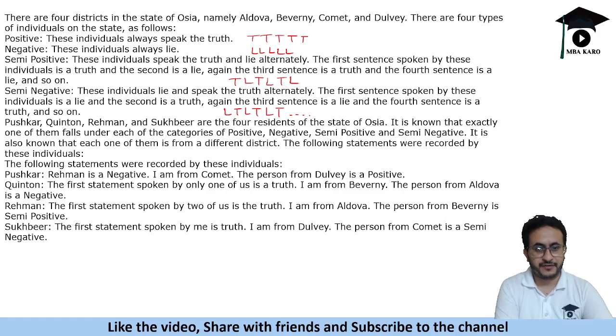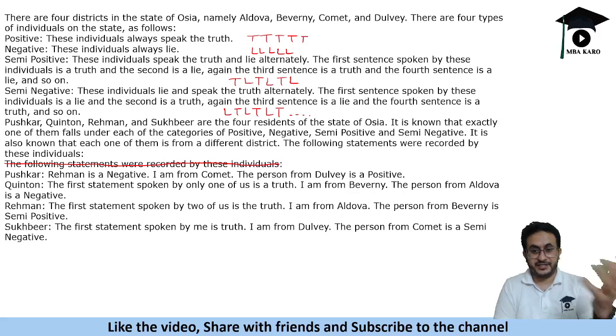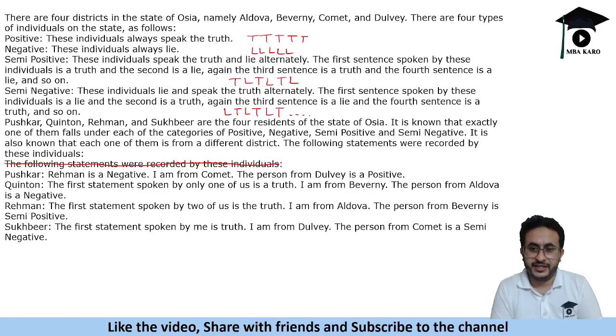Okay, so they are from a different district. The following statements were recorded for these individuals. So Pushkar says that Rahman is negative, I am from Comet, the person from Delve is positive. If you are solving this set, before looking at the solution, please try to make the table and then look at the solution on the next slide.